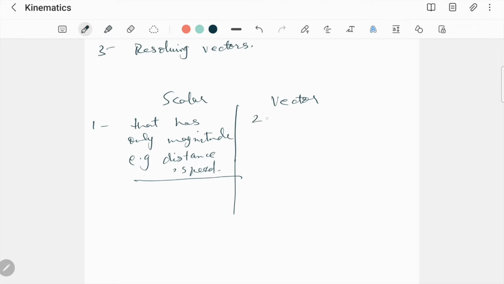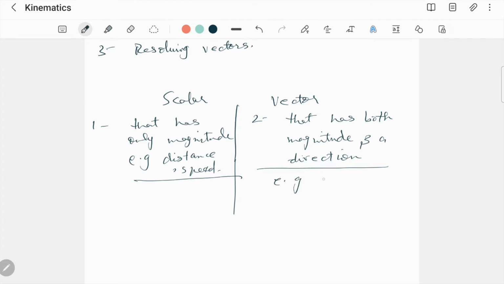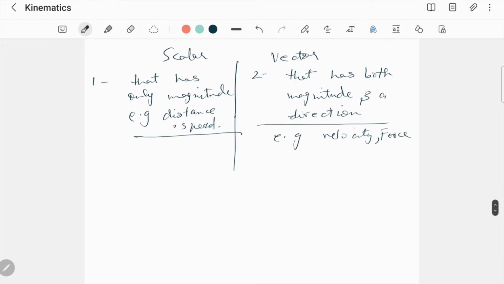A vector quantity is a quantity that has both magnitude and a direction. तो magnitude size भी हो सकता है of the vector quantity. Example of a vector quantity can be velocity, and a very common example is force. अब एक example देखते हैं.